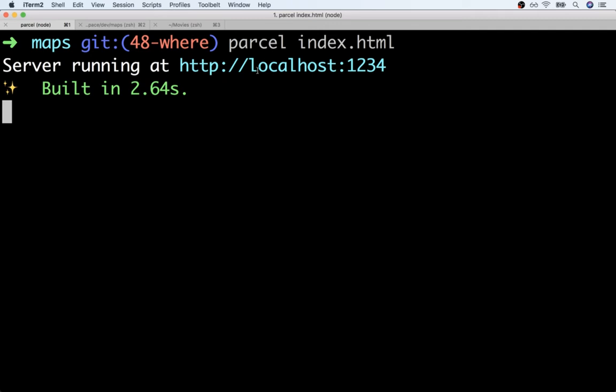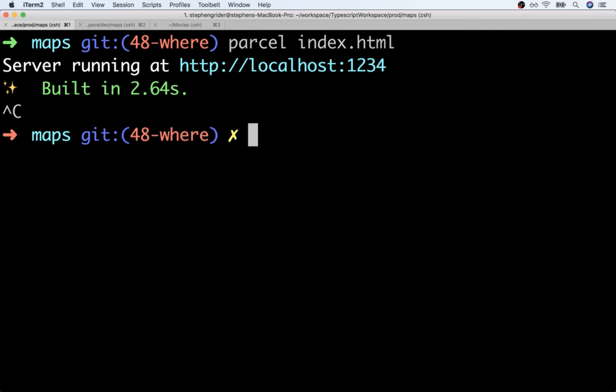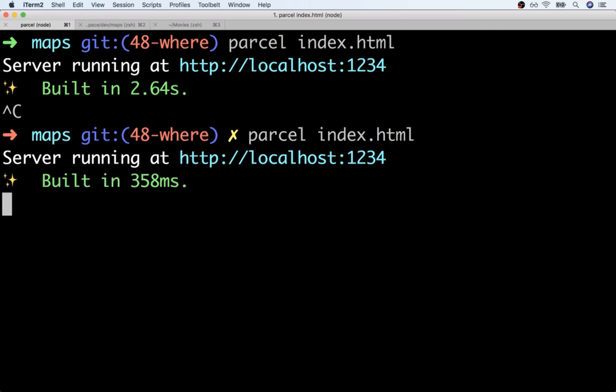Now you'll notice I have a message right here that says my application is at localhost 1234. If you see any error message right now, and you see anything that says like EADDRINUSE or error address or something like that, chances are port 1234 on your machine is in use. So you'll want to make sure you don't have anything running on port 1234, because if you do, you will probably see an error message. As a quick aside, if you ever want to stop this running server, you can just hit Control-C, and you can always start it back up very easily by running parcel index.html again.